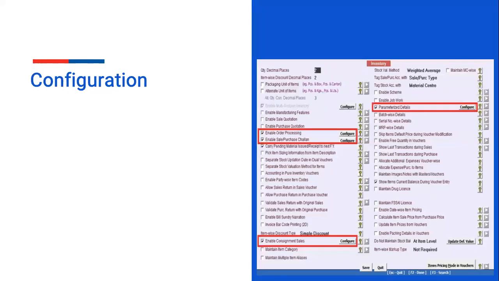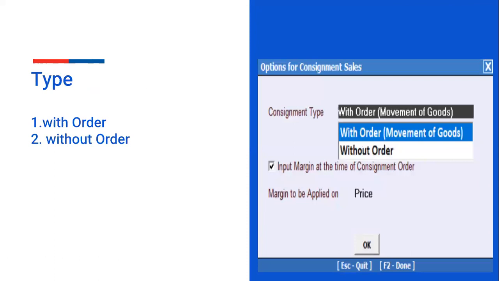The second step is the configuration we have to do in Busy. You have to enable order processing, enable challan, enable consignment, and enable parameter in case of with order. Next, types of consignment in Busy: with order and without order. You have two types of consignment in Busy. With order, movement of goods. With order can be used in the parameter industry. Without order can be used in the mandi industry, that means the grain industry.